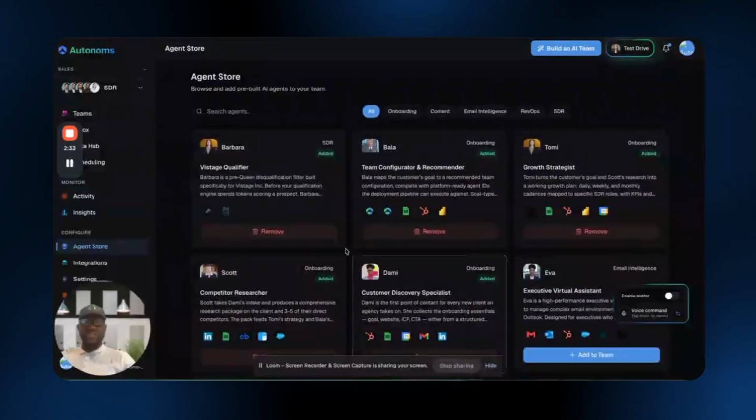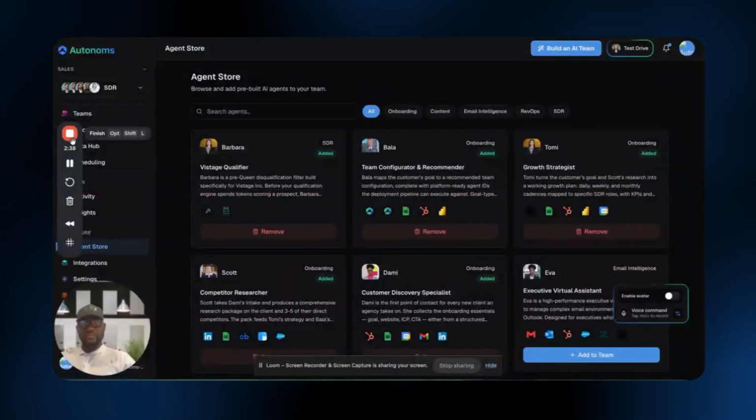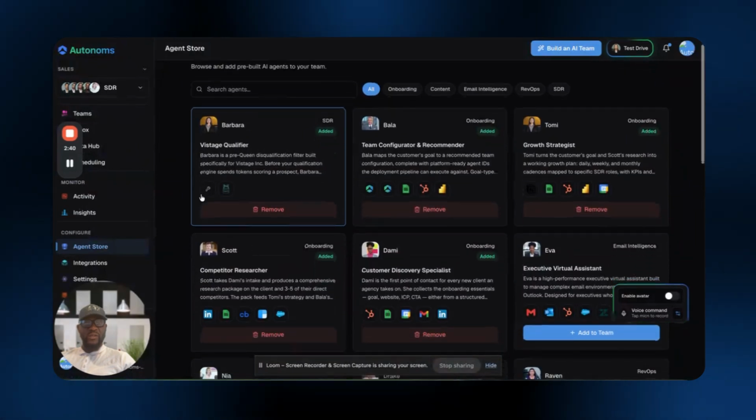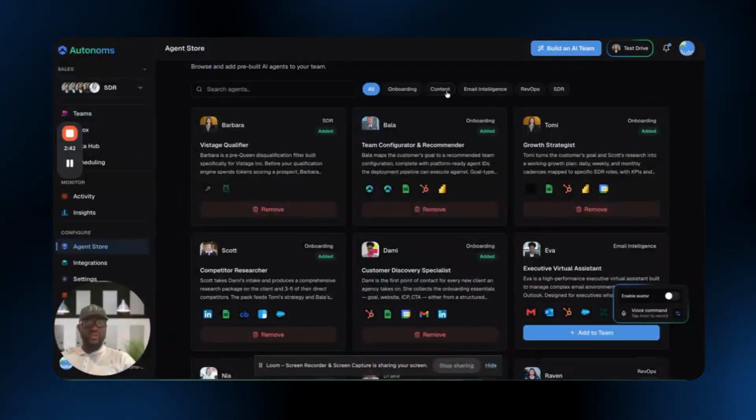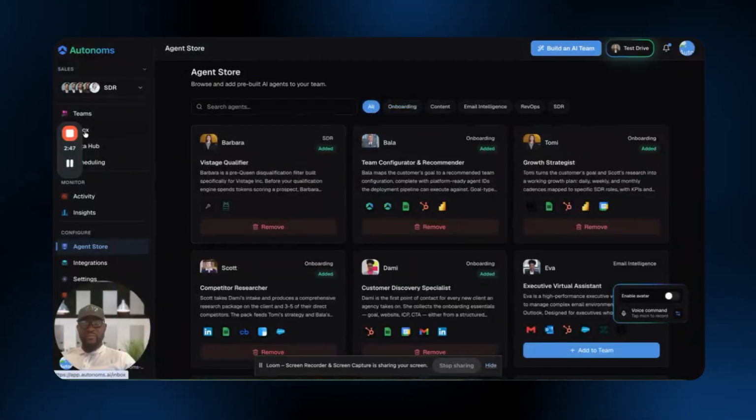So you're always going to be seeing new AI agents in your store as you progress, right? So that's about the AI agent store. It's going to fill up really fast because we plan to build a lot of agents going forward on it. All right. Thank you.